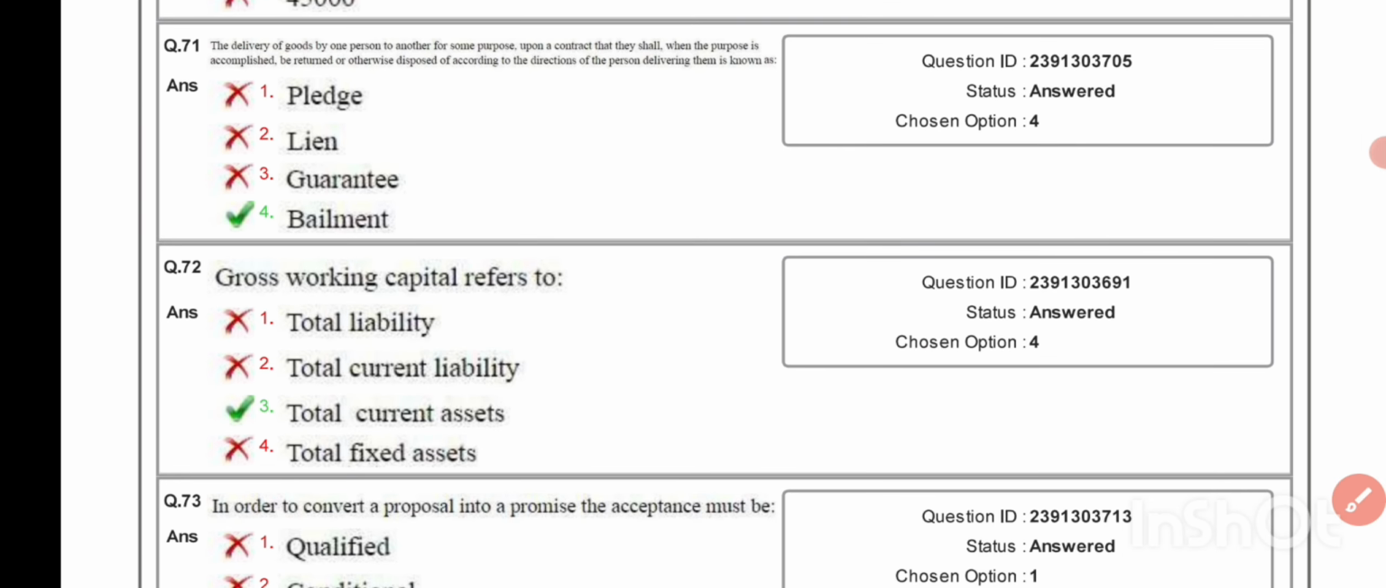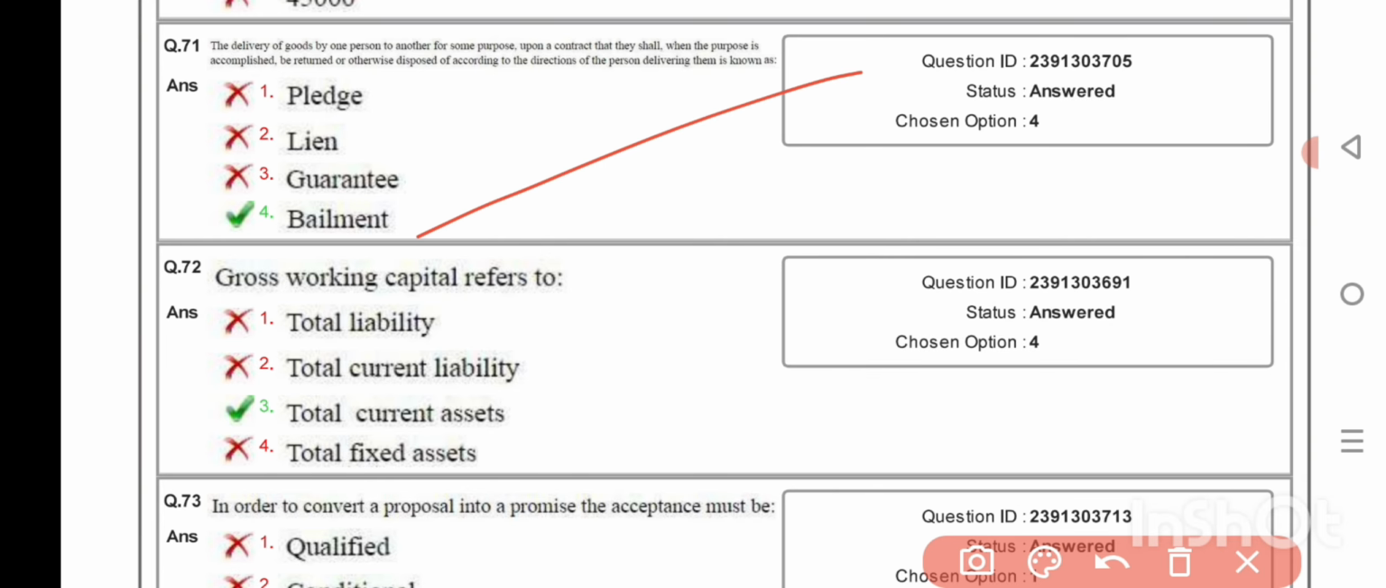The delivery of goods by one person to another for some purpose upon a contract that they be returned or otherwise disposed of according to the direction of the person delivering them when the purpose is accomplished is known as bailment. Gross working capital refers to total current assets.